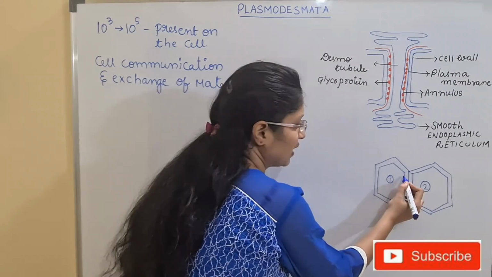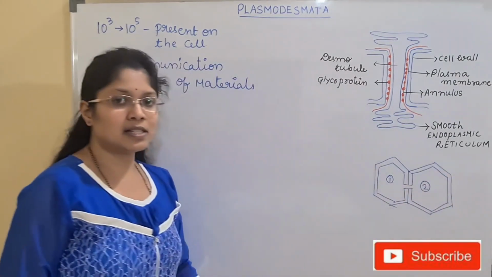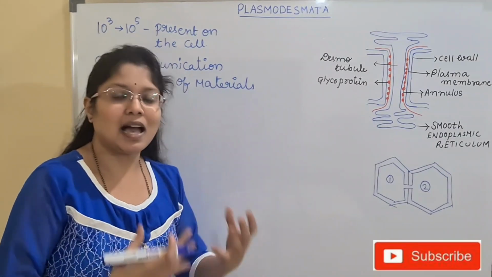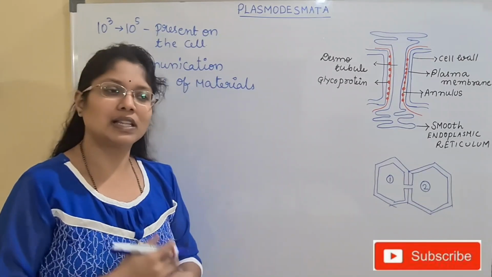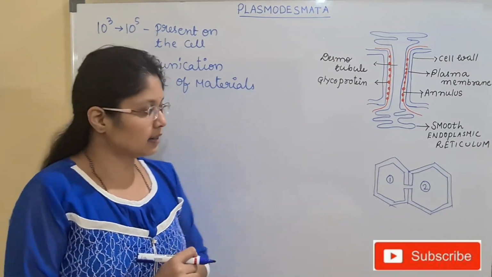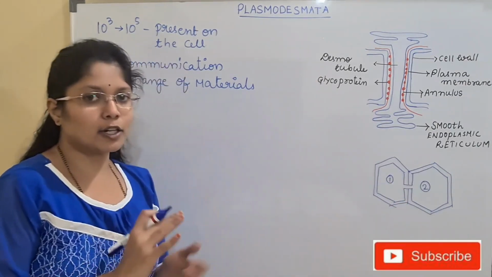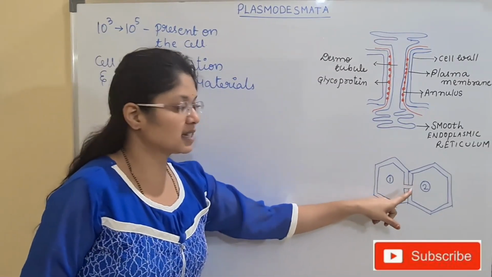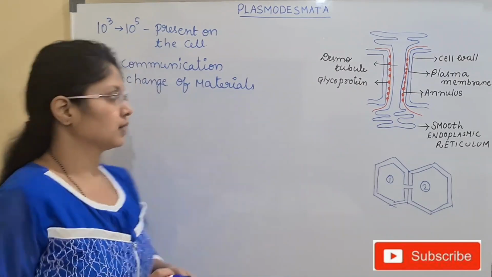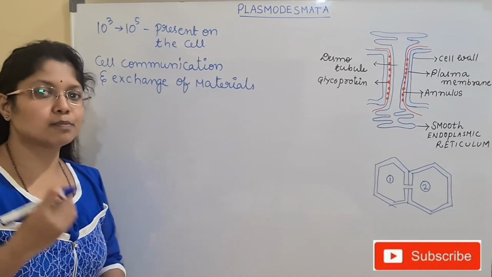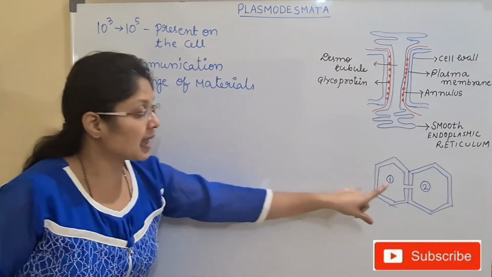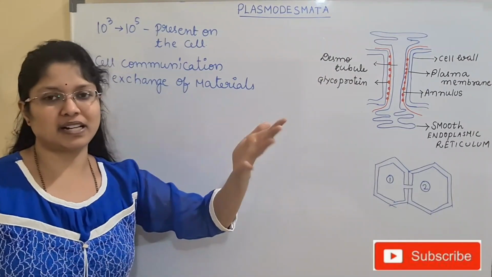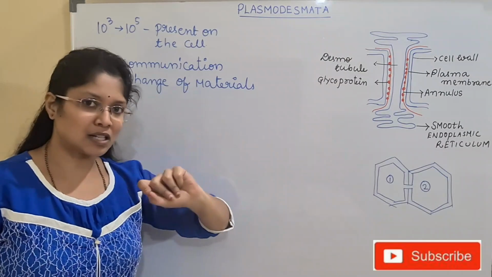Not only a single channel, we have many channels all over the cell surface, and these channels are in turn connected to each other. They will communicate and exchange different kinds of material when there is need. If you observe this cytoplasmic channel closely, it is like a small, narrow tube-like structure. A single channel is known as a plasmodesma. Many channels we call plasmodesmata. That is the plural form, and the singular is plasmodesma.